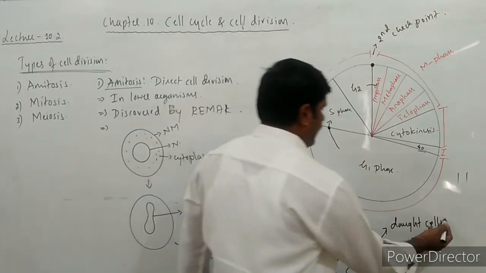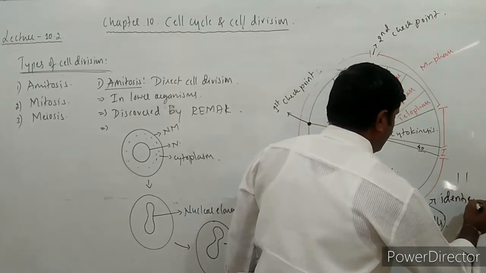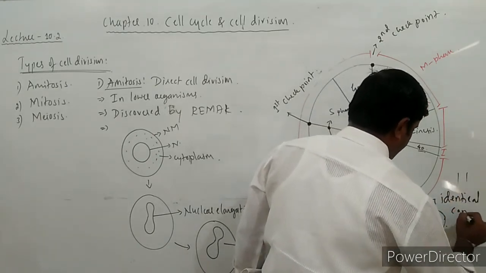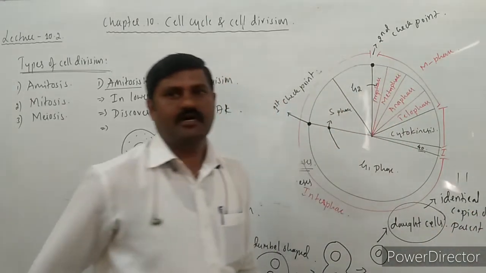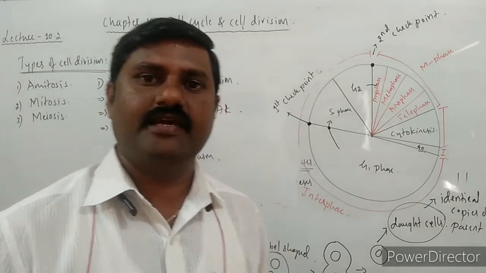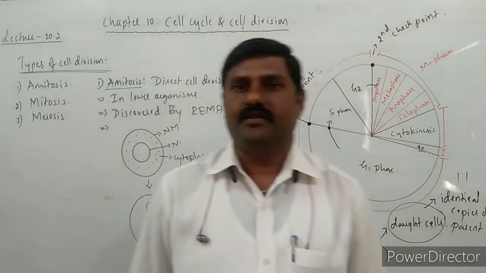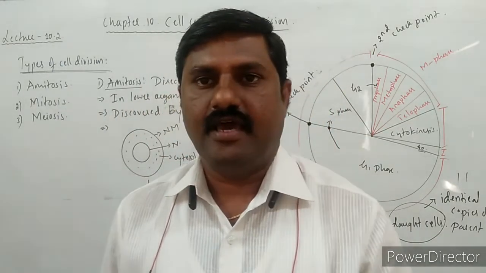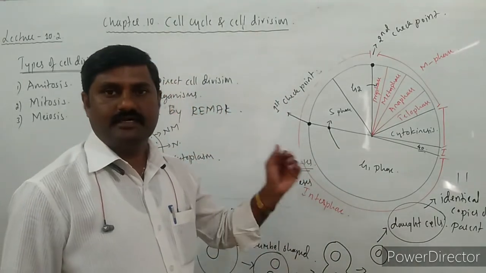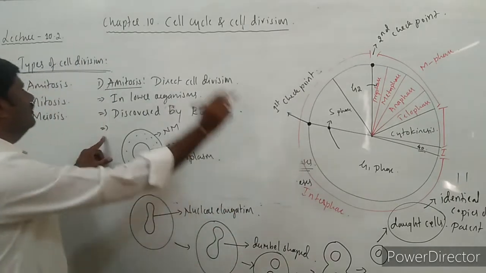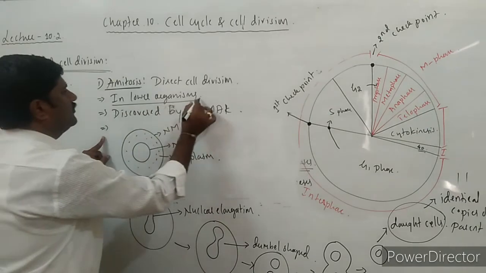These daughter cells are the identical copies of the parent cell or mother cell. So this is how the nuclear division occurs first, and it is followed by the cell division. This is how amitosis usually occurs in lower organisms.